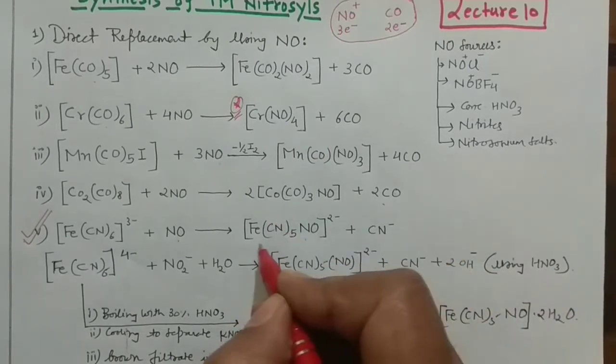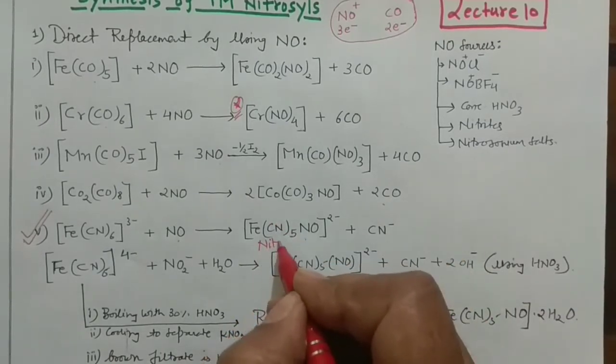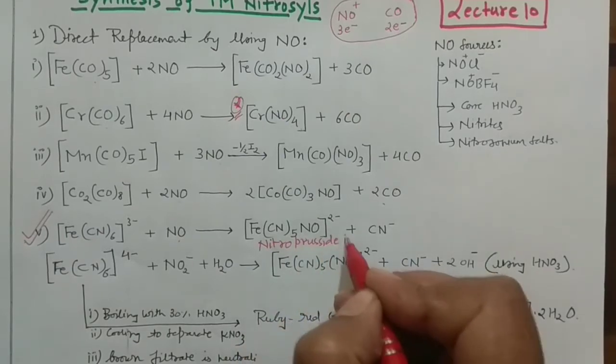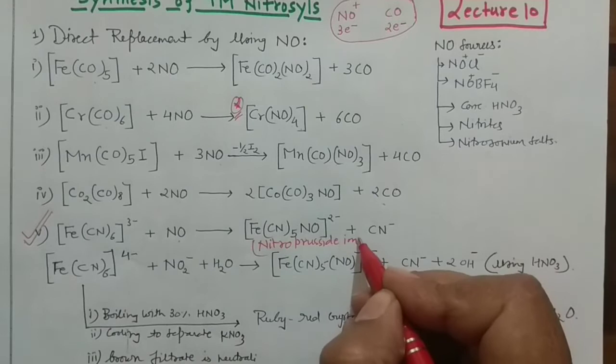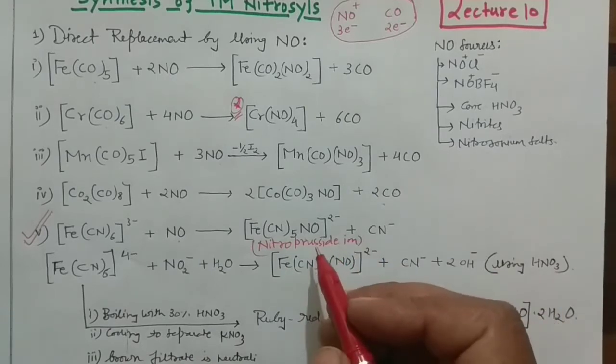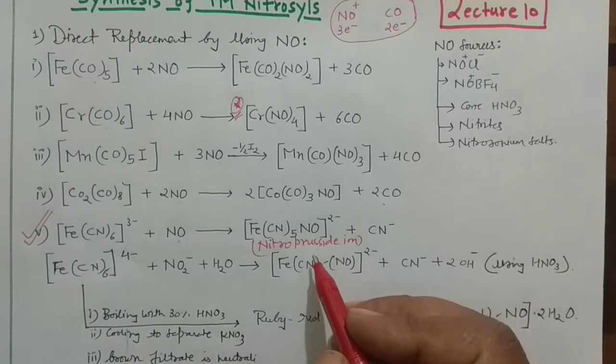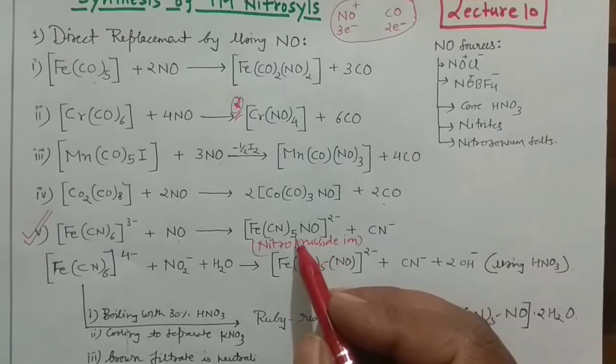Okay, so I will write nitroprusside ion, very important ion. And these are some of the representative nitrosyl complexes which are particularly important from the examination point of view. I'll explain a few things about this nitroprusside ion also, okay? But this is a very important reaction from your examination point of view.